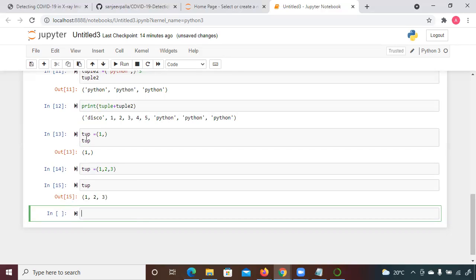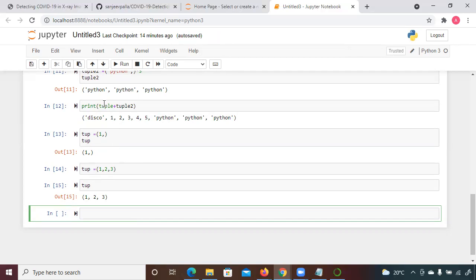Because you have declared this same variable earlier with 1 comma, which means that you still have an element to add, but right now you don't have one, so you just kept it like this. 1 comma means it is waiting for some more elements to be added to this tuple. So in that case when you recreate it, it is going to work.